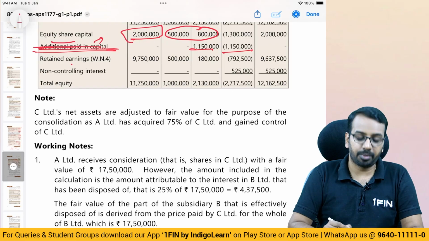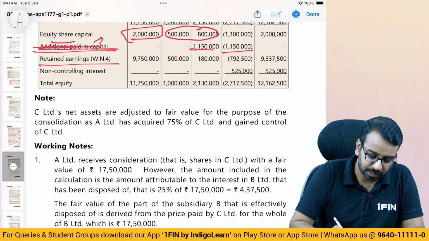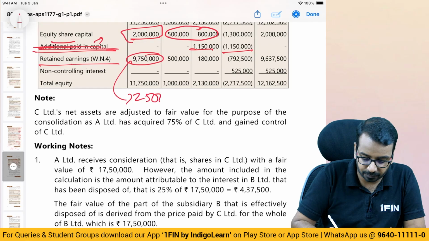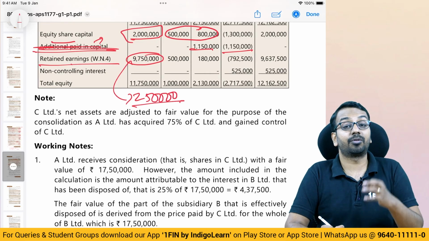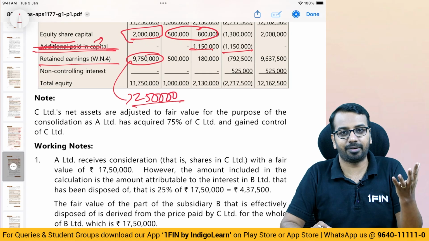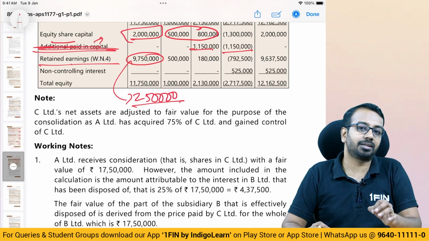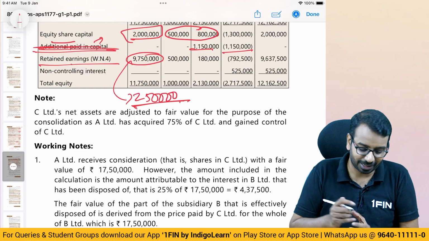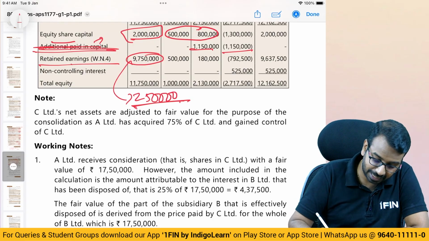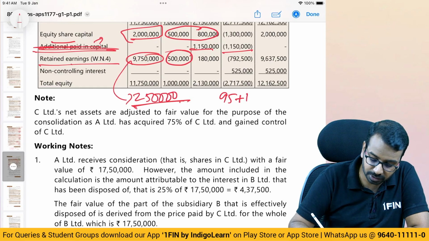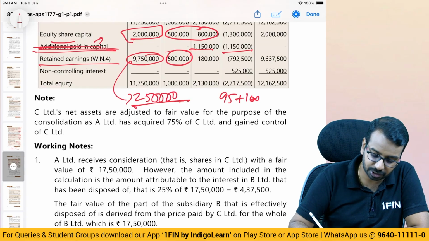Okay. Now, coming to retained earnings, how do we work it out? See, the closing balance as given is 97,50,000. This includes 2,50,000 of gain on transfer of stake in B. See, in the standalone financial statement, the stake has been sold, so in the standalone financial statement we will recognize a gain of 2,50,000. But as a group, we have not yet sold the stake. We have not yet lost control. So this 97,50,000 is actually 95 lakhs plus the 5 lakhs. Out of that, 4 lakhs is pre-acquisition. Post-acquisition is 1 lakh, which is our share.